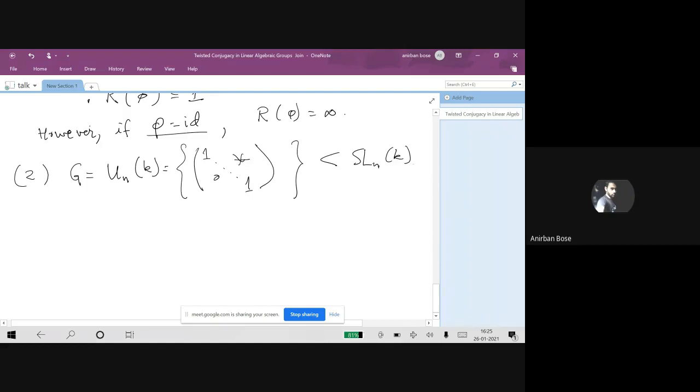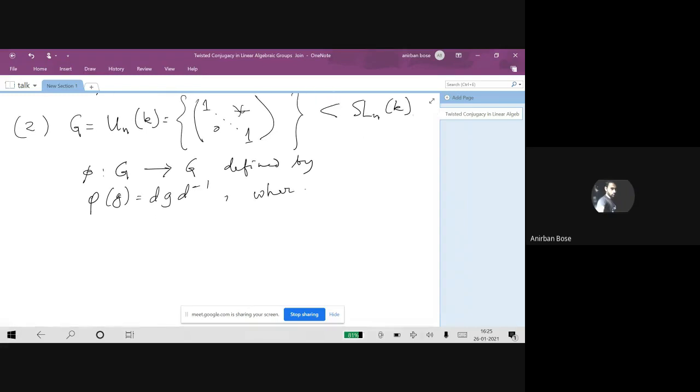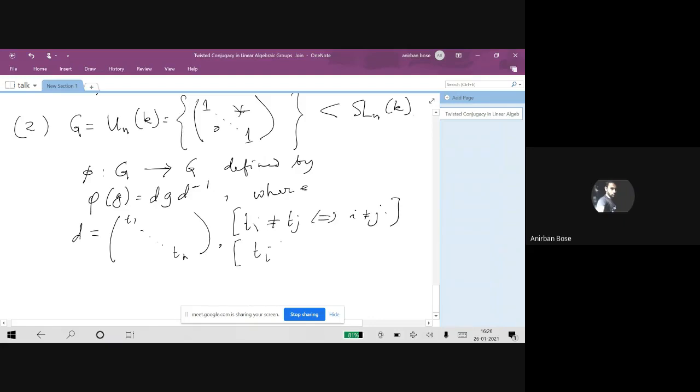Now, with respect to this group, let's consider this automorphism phi defined by sending every g to d g d inverse, where this d is a suitably chosen element. So where d is diag(t_1, t_2, ..., t_n), where t_i is not equal to t_j if and only if i is not equal to j. This is one condition, and obviously the t_i's have to be non-zero.